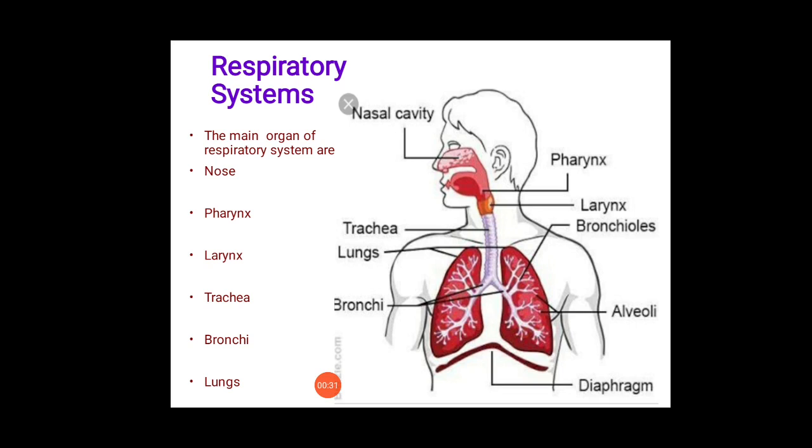It is a process essential to life. It involves the taking in of oxygen and giving out of carbon dioxide. The main organs of the respiratory system are nose, pharynx, larynx, trachea, bronchi, and lungs.